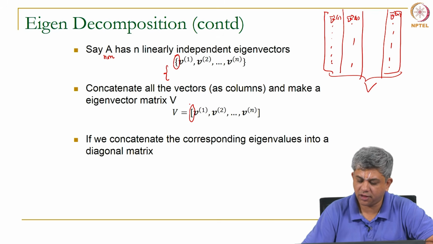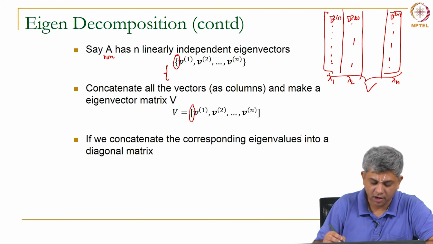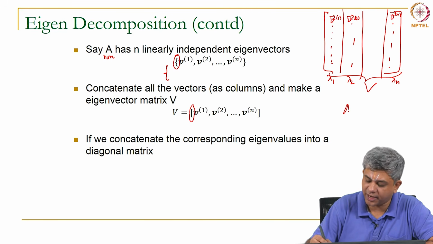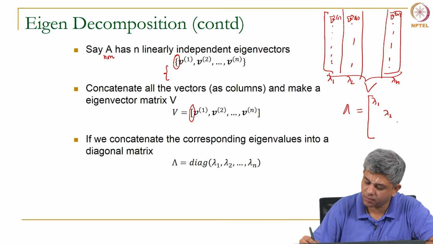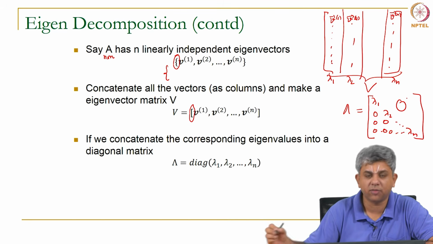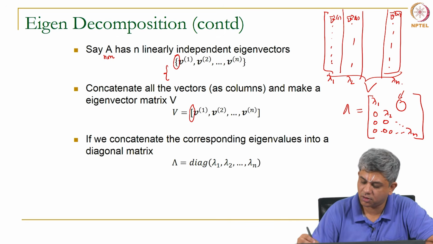Now, similarly, if each of these has a corresponding eigenvalue lambda 1, lambda 2, lambda n, and I put them together into one giant matrix lambda, which is a diagonal matrix, remember it is a diagonal matrix. So, all off diagonal elements are 0.